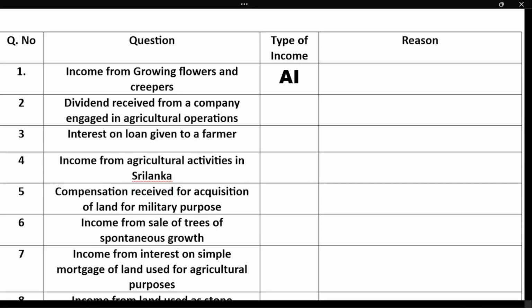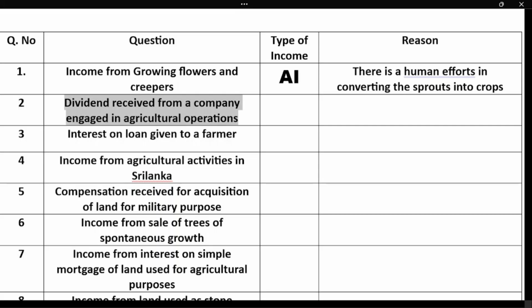The reason is that there are human efforts in converting the sprouts into crops. Whatever crops he has grown, he has sold.